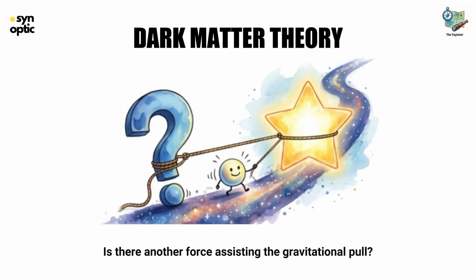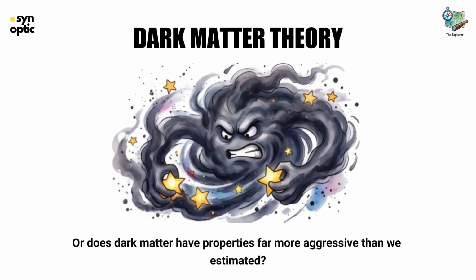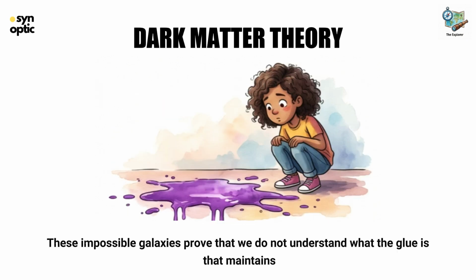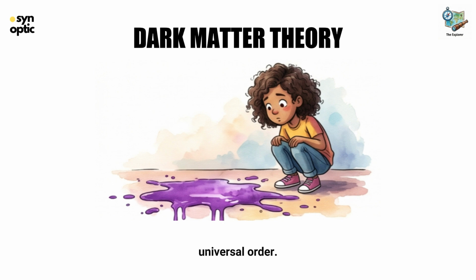Is there another force assisting the gravitational pull? Or does dark matter have properties far more aggressive than we estimated? These impossible galaxies prove that we do not understand what the glue is that maintains universal order.